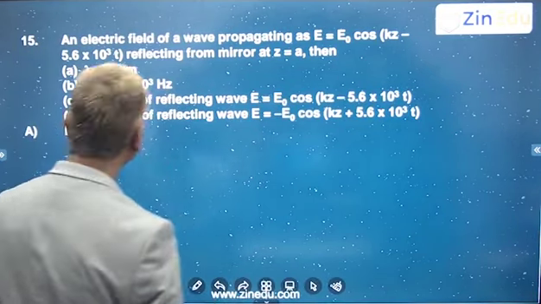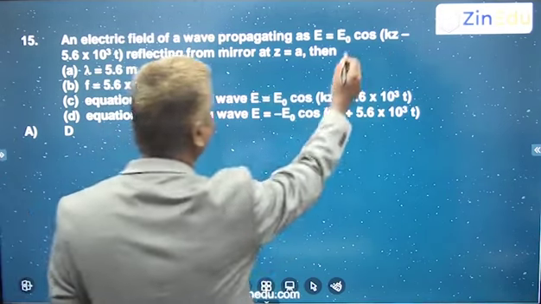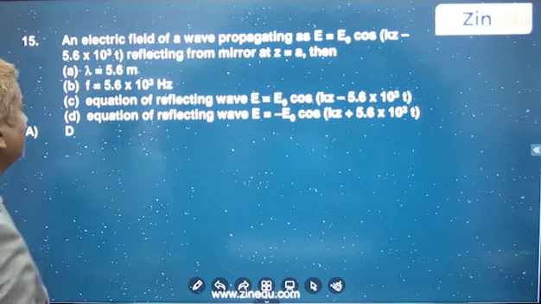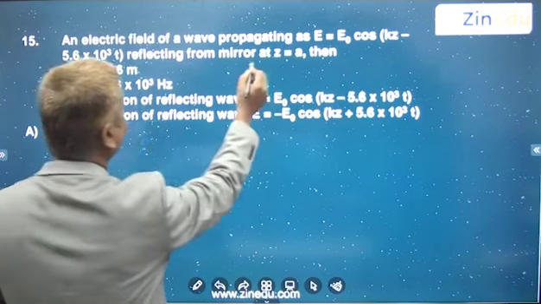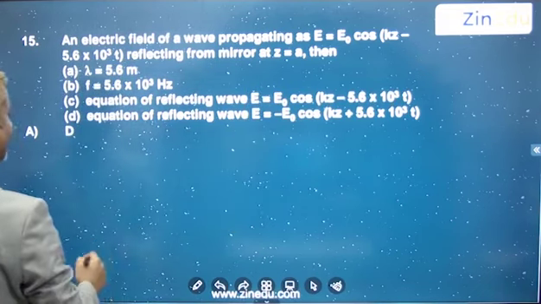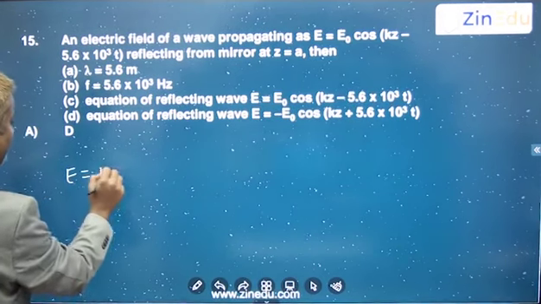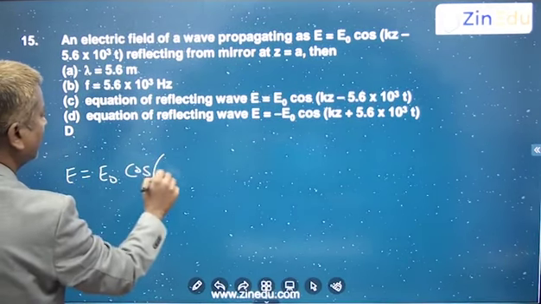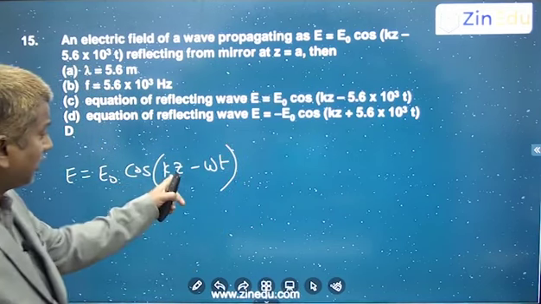this question: an electric field of a wave propagating as E is equal to E naught cos of kz minus 5.6 into 10 power 3 t. So it's reflecting from the mirror at z is equal to a. Okay, so whenever I take E is equal to E naught cos of kz minus omega t format, that means it is propagating along the z axis.